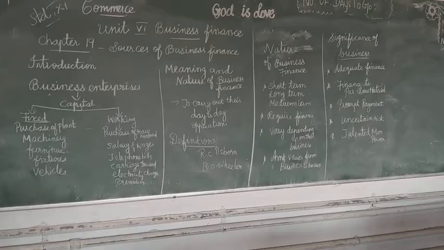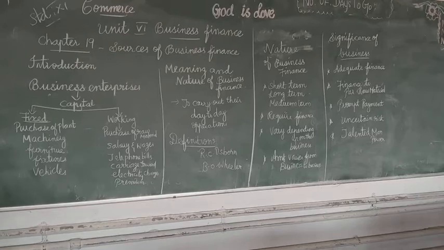Sources of finance for a business: we can have equity. Equity means we can get shares, debentures and retained earnings. What earnings do we already have? From the previous business we have done, we have earned some money, and we can keep that money as capital in this business.